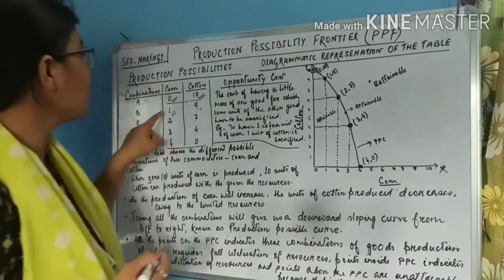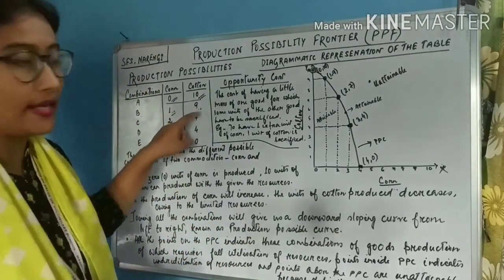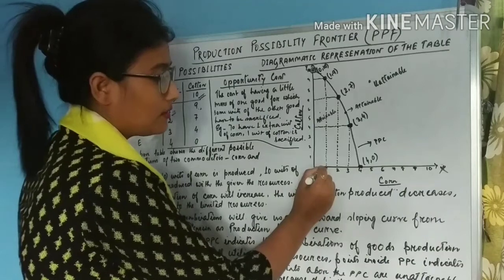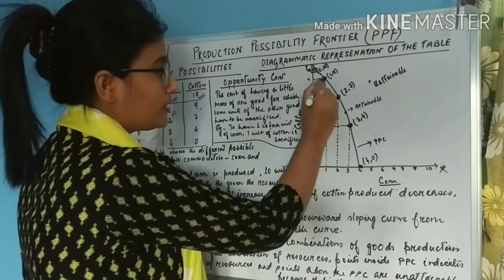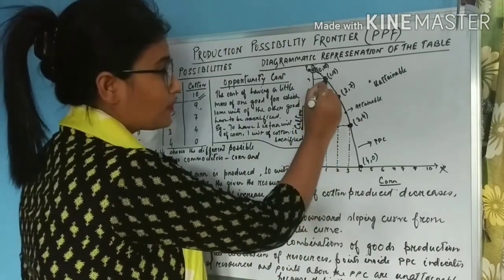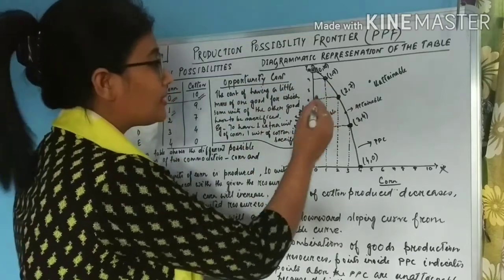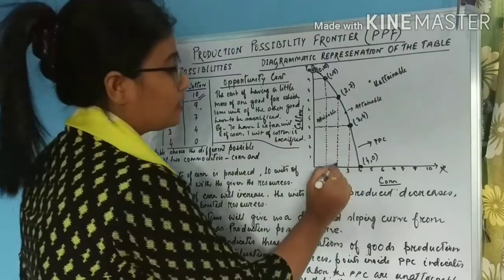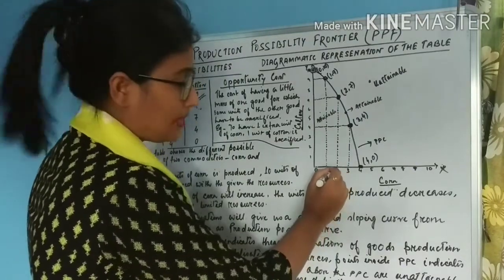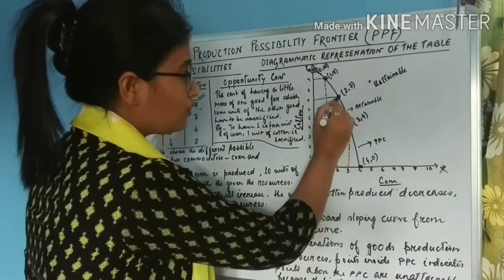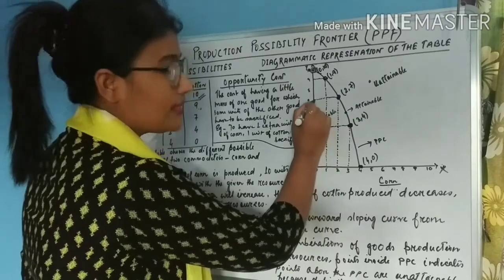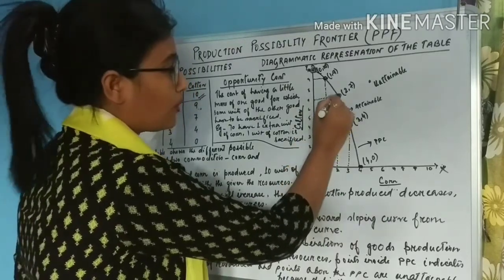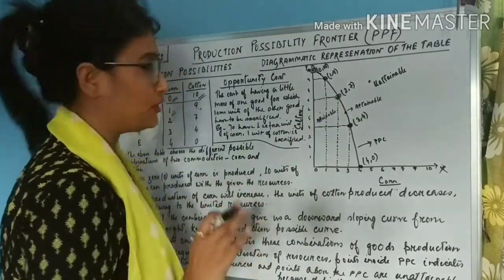And then students, the second combination: corn 1, cotton 9. So this is the possible combination. Similarly students, the third combination, corn 2, cotton 7. So corresponding to 2 on the vertical axis, cotton is 7. So this is the point of the possible combination.